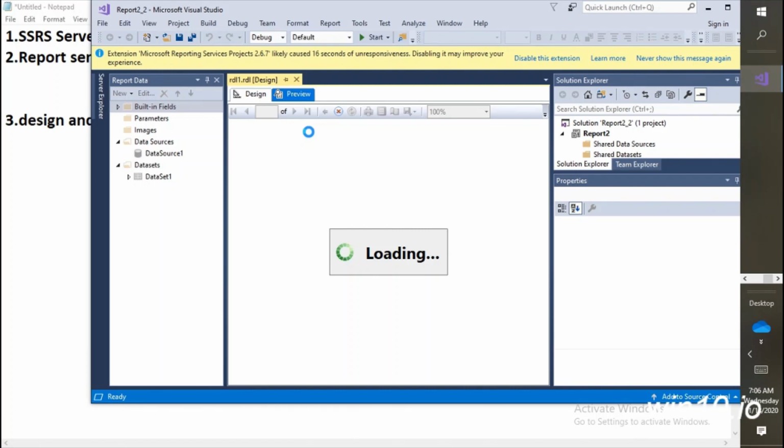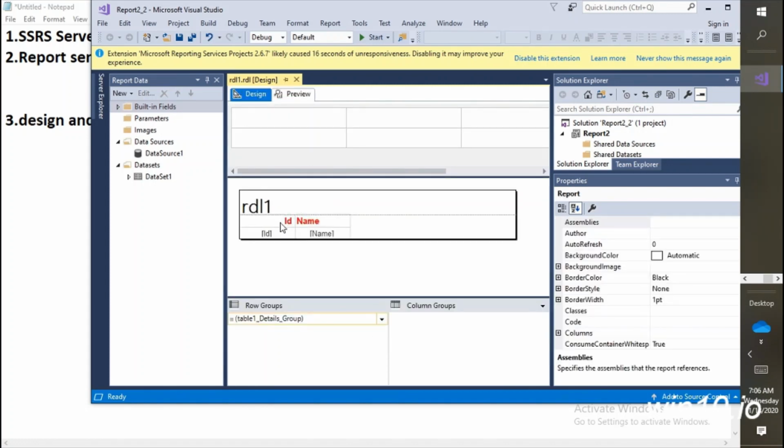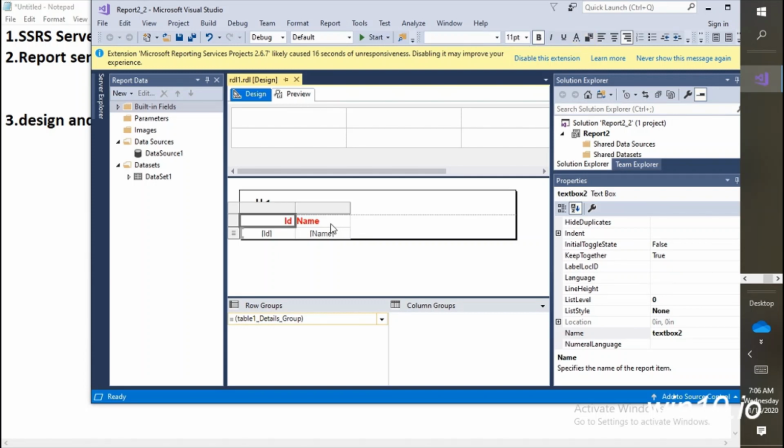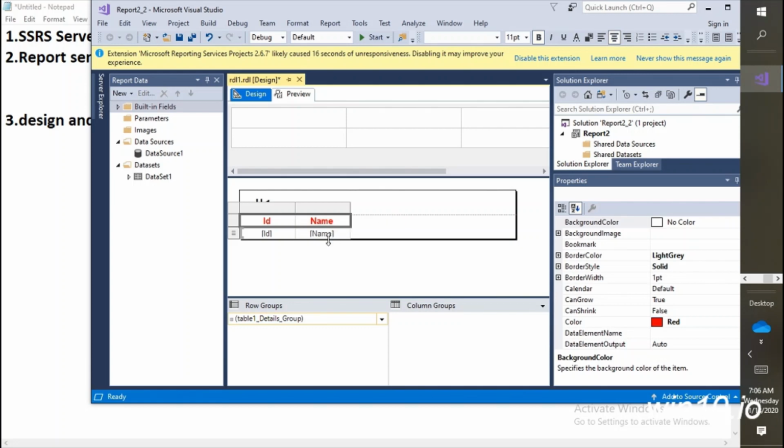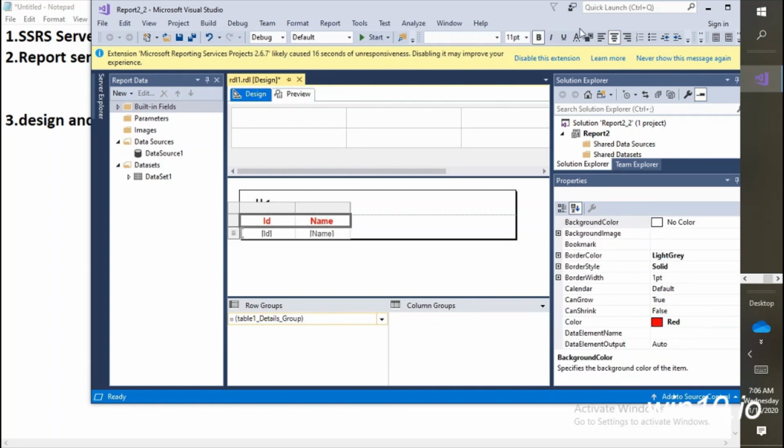This is the first time I am opening this bit, so the first time you might see this kind of message. Great. ID name, okay, fine. Now I need this ID to be in a central location, so this is the center position. Then I want to make it bold, which it already is. Then I want to make it italic, then underline, fine.